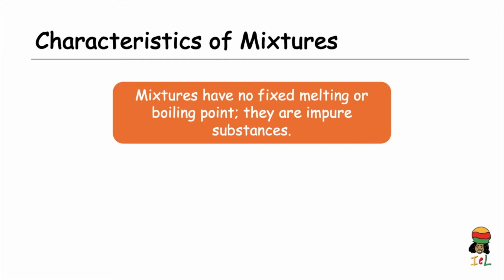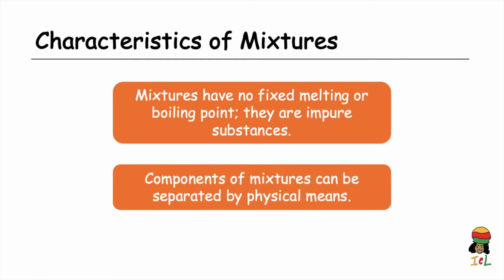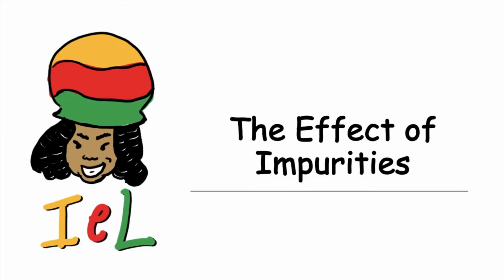We will actually review this shortly, but you can also check out the video on the heating curve by looking in the description box for the link to this video. And the final characteristic: components of mixtures can be separated by physical means. So, how do impurities affect the boiling and freezing points of a liquid?